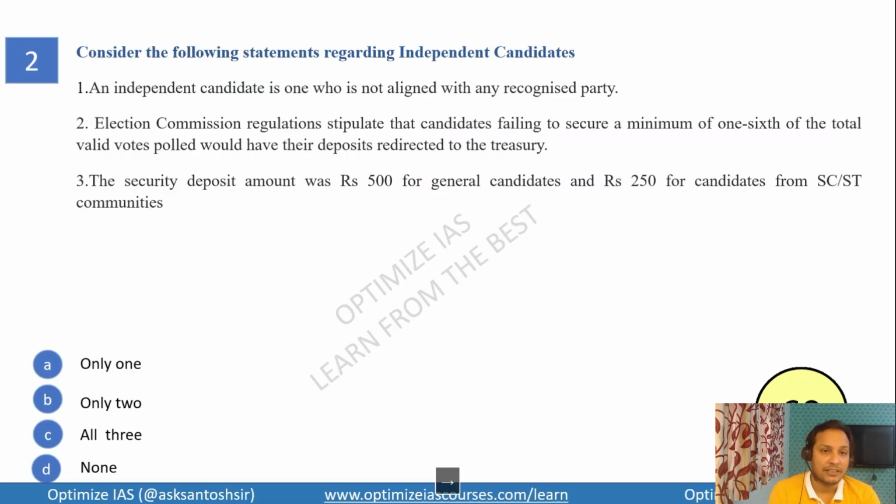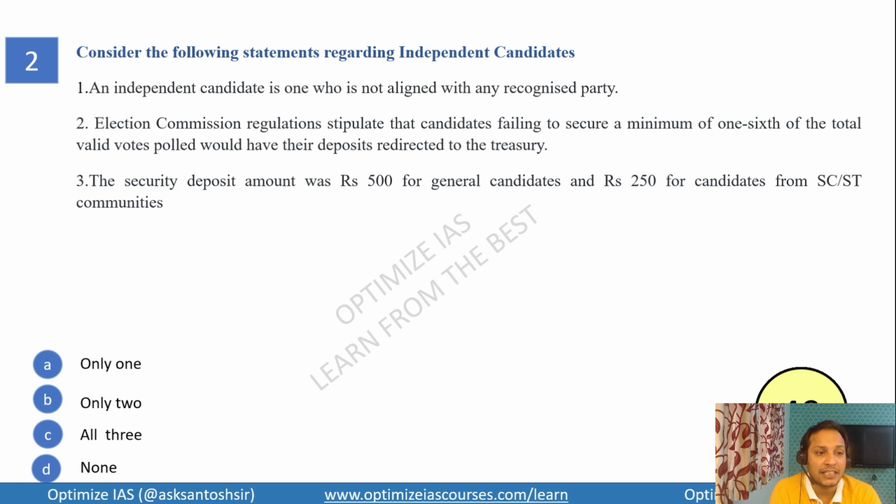Let us see the next question, guys. The next question I have framed on independent candidates. So your time begins now. Consider the following statements regarding independent candidates. An independent candidate is one who is not aligned with any recognized party.